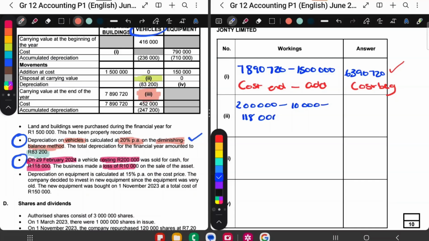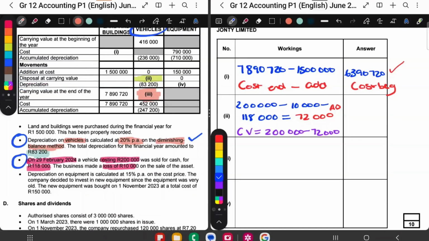That's what I did, and the answer I got there was 72,000. That's the accumulated depreciation in the T account. Then for the carrying value, I said carrying value is cost price minus accumulated depreciation. And therefore, this missing amount over there.